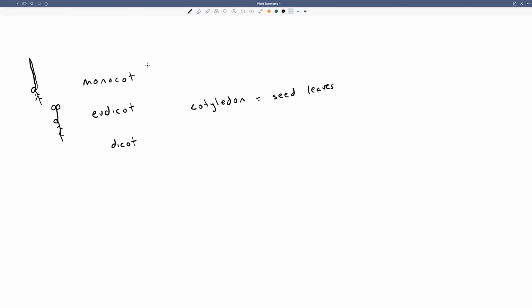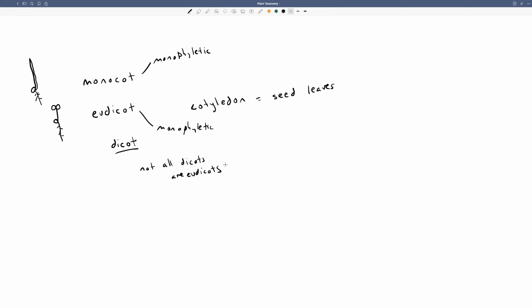Now we have this problem of eudicot and dicot. So it turns out that monocots are monophyletic. And we can show that on the phylogeny. And eudicots are monophyletic. So maybe you see where I'm going with this. Dicots are not monophyletic. So you would say that not all dicots are eudicots.